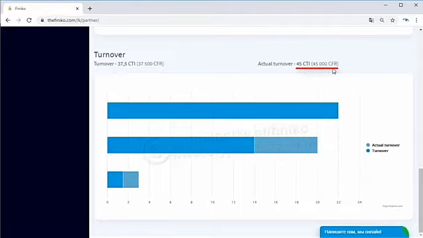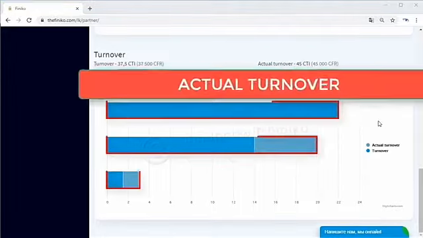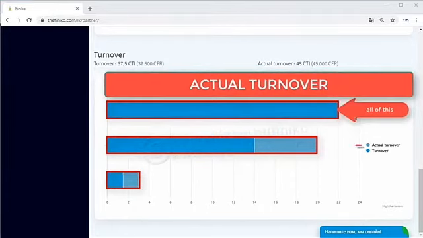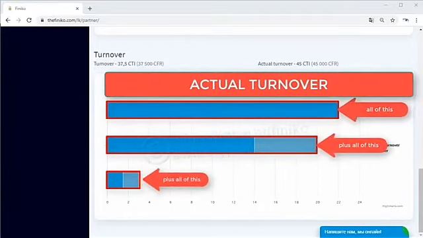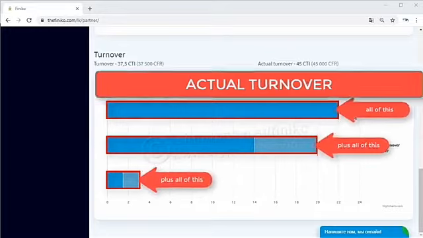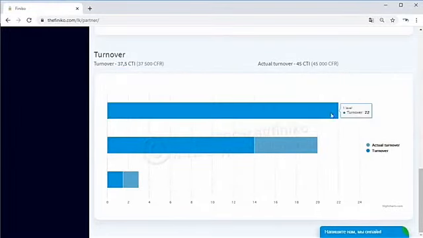So what's the difference? Now, actual turnover means the total team volume that everyone in your team has produced to an infinite number of levels. So for example, if I pass my mouse over level 1 here, it says turnover of 22, but it doesn't mention actual turnover. And that's because on level 1, 100% of the team volume at level 1 counts towards your turnover. Now bear with me, this will all make sense in a minute.